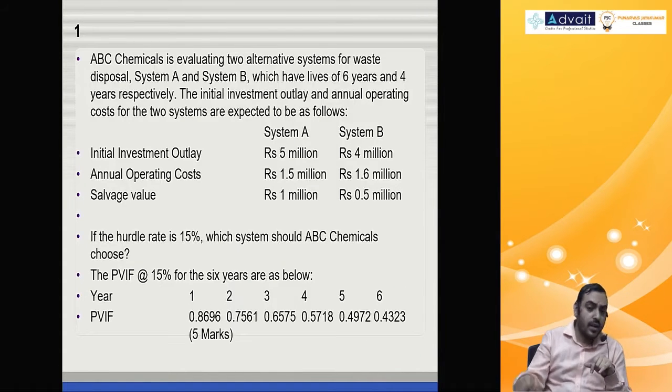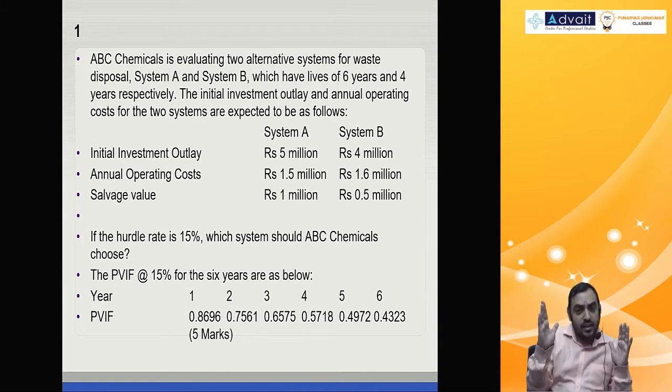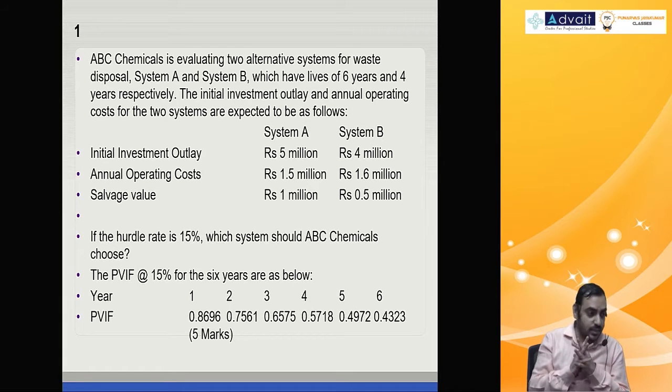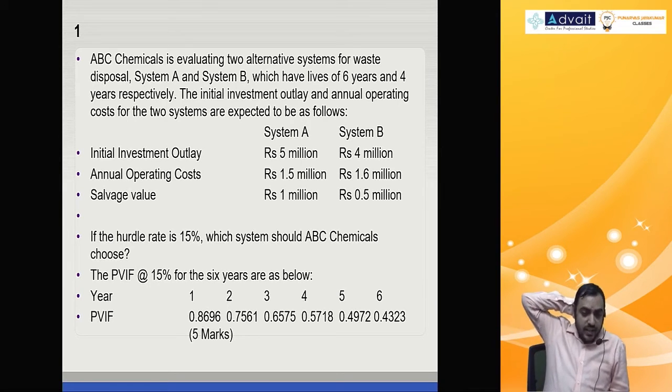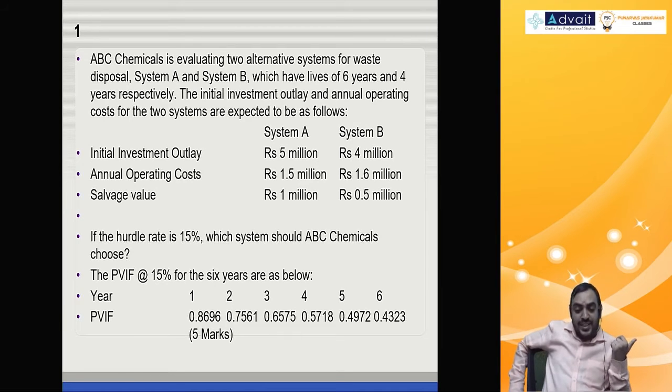Question number 1. I have given the solution also, so no need to write down the solution, just focus on getting the answer right. Read the question. ABC Chemical is evaluating two alternatives for waste disposal, system A and system B, which have lives of 6 years and 4 years respectively. The initial investment outlay, annual operating cost and salvage value for the two systems are given. If the hurdle rate is 15%, which system should ABC Chemical choose?